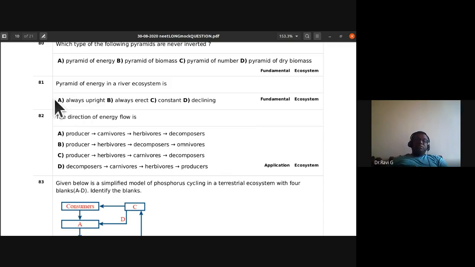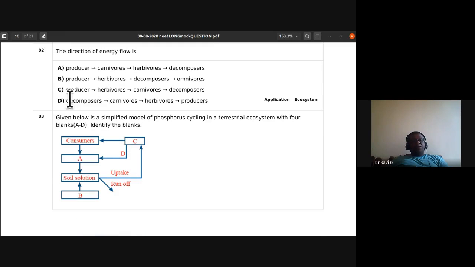In a river ecosystem, the water would be flowing continuously, isn't it? So always upright. The direction of energy flow is Option C: producer, herbivores, carnivores, decomposers. Yes, C is the right option for the direction of energy flow.